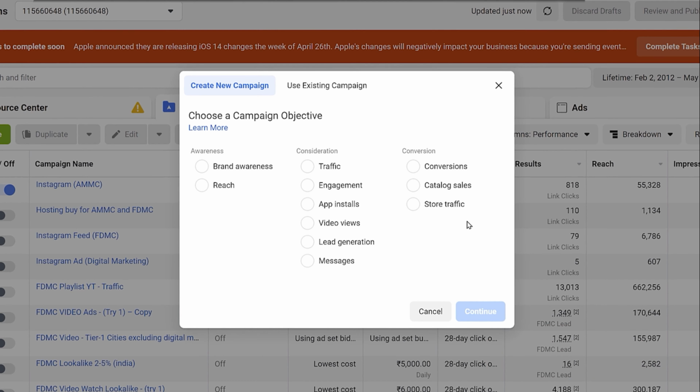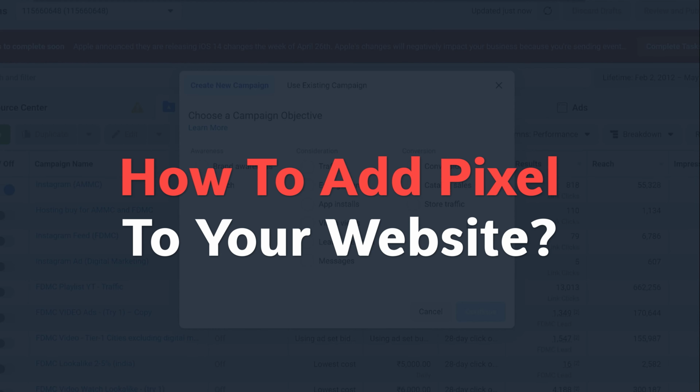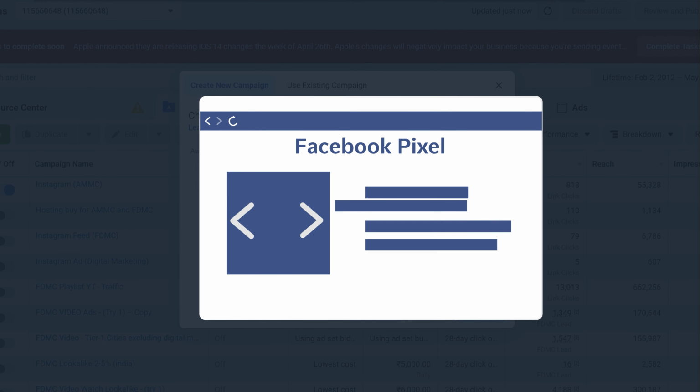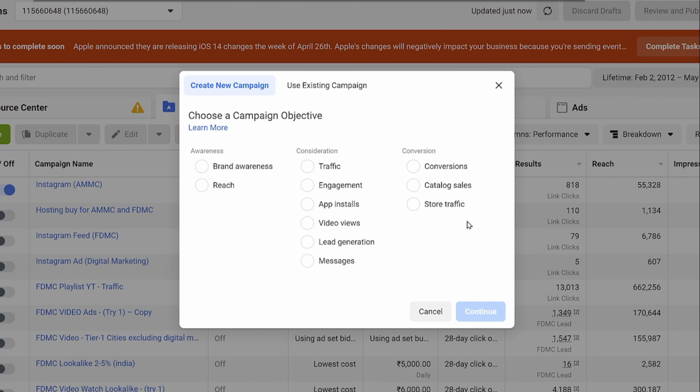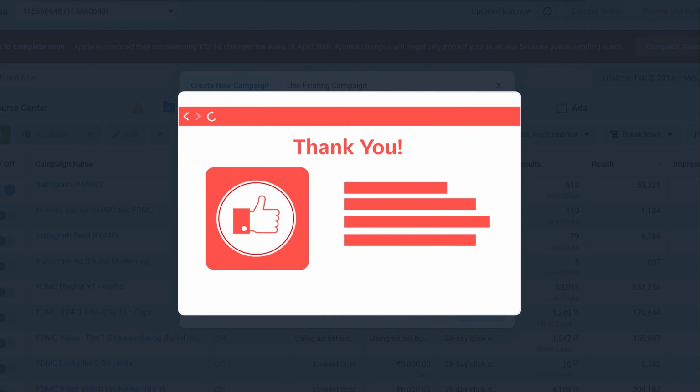When we talk about conversion, how would Facebook even know that the conversion actually happened? Let's say if the conversion goal is an e-commerce sale, how would Facebook even know that the person actually purchased the product? And that happens through a pixel. We will be talking later about how to add pixel to your website. Pixel is a HTML code that is given to you by Facebook, and you add it to the particular page where the person lands when the conversion takes place. So if the conversion goal is e-commerce sale, then you can add the pixel in the thank you page, and tell Facebook that if someone lands on this thank you page, that means the conversion has taken place.